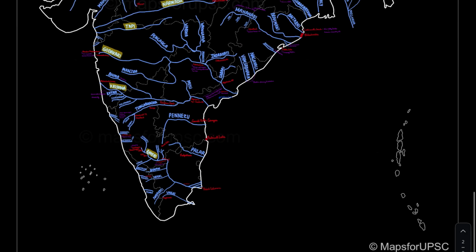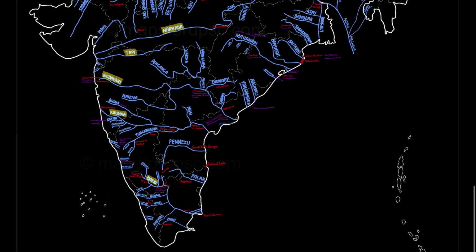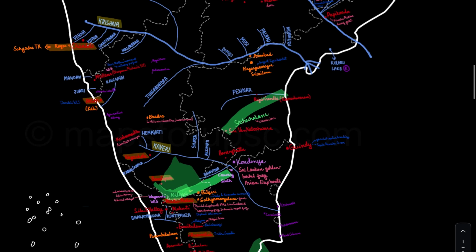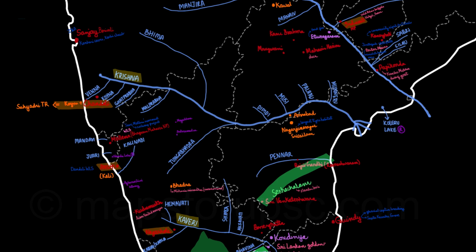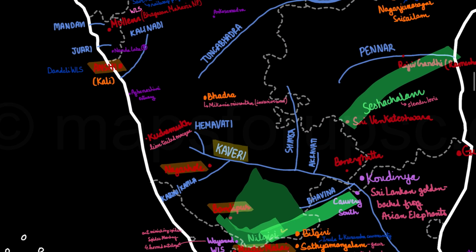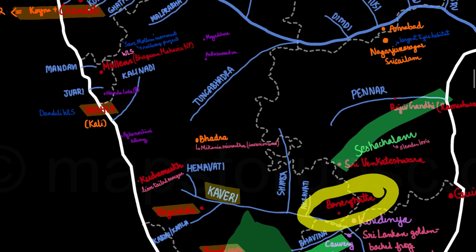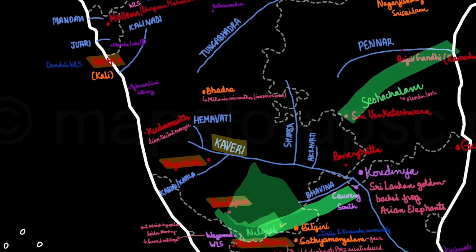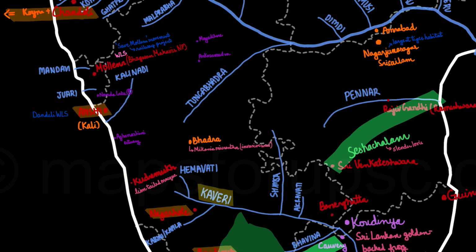Let's also see the national parks and wildlife sanctuaries over here in these regions. This is a map covering all of it. First of all, let's see the region of Karnataka. We've seen the rivers. Let's see the national parks. The national parks are Nagarhole, Bandipur, Malnad (Western Ghats), and Kudremukh. Also, Anshi Kali, which is also a national park.